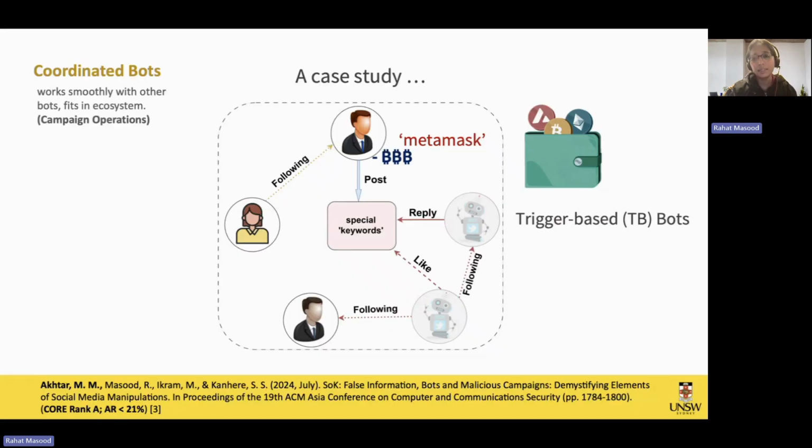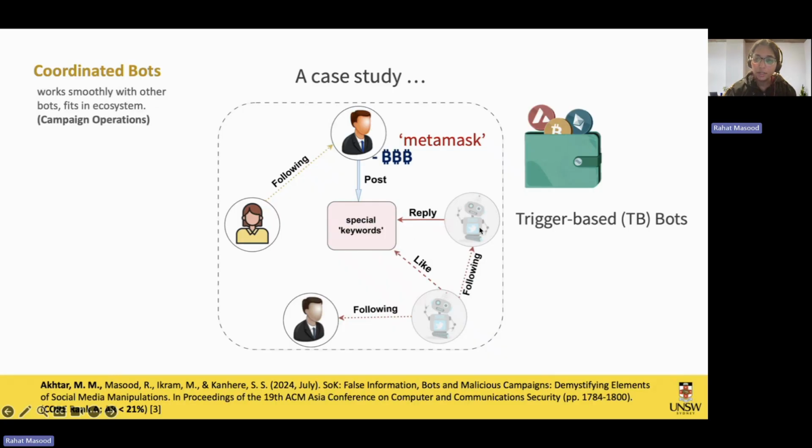For that, consider this. You have a user account, and the user posts some words over there. For example, I need help in logging into the MetaMask wallet. MetaMask is basically a cryptocurrency wallet, and MetaMask here is a trigger word. If you write it in the post, that triggers the social bot, and you will get a reply from that bot.